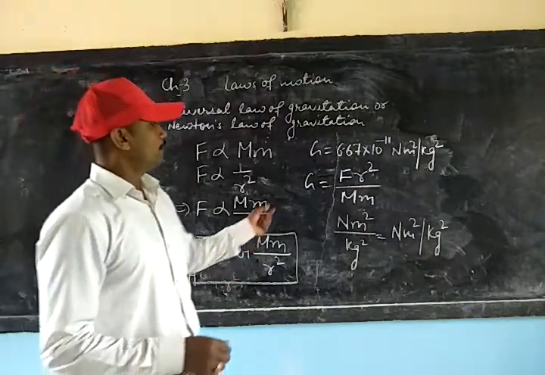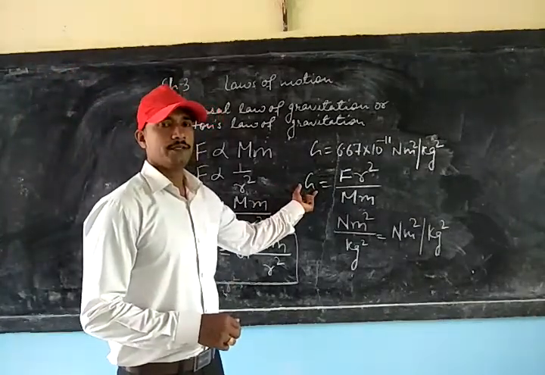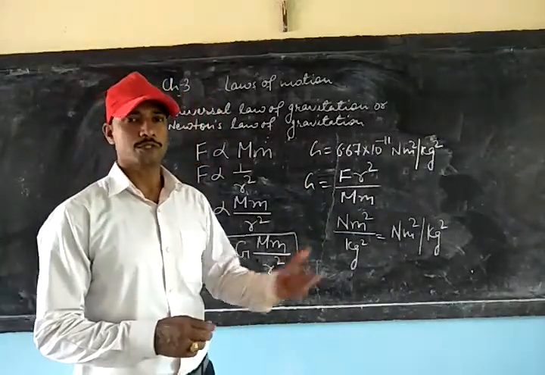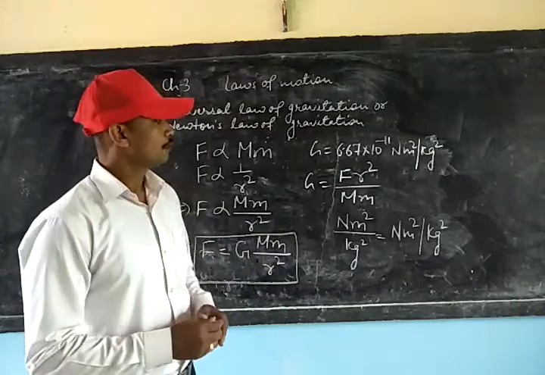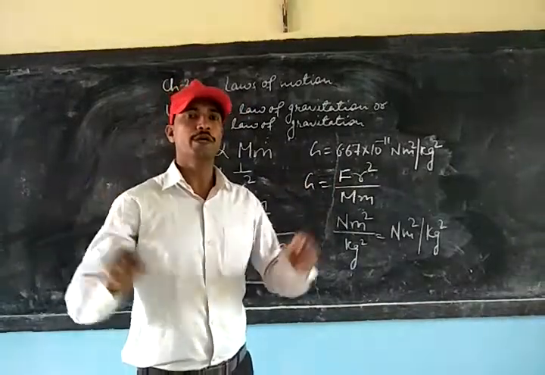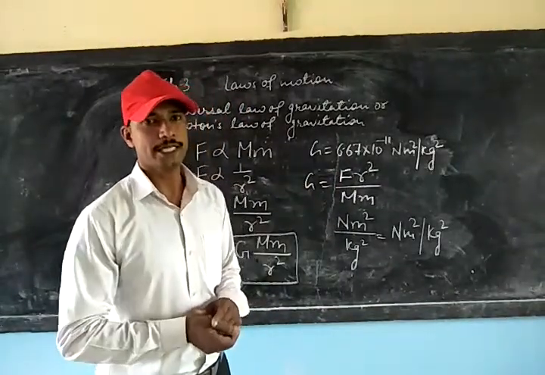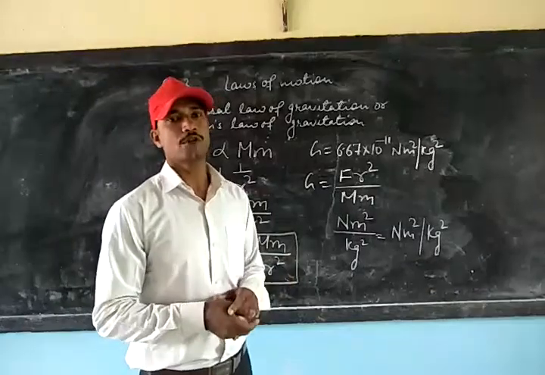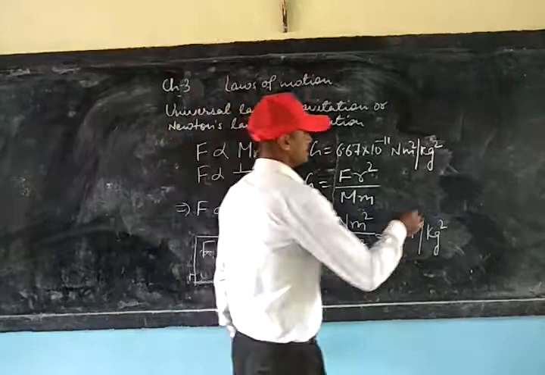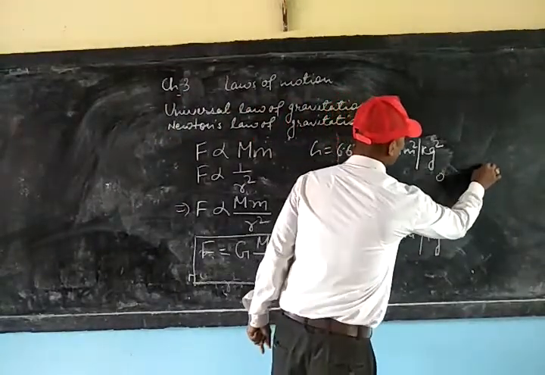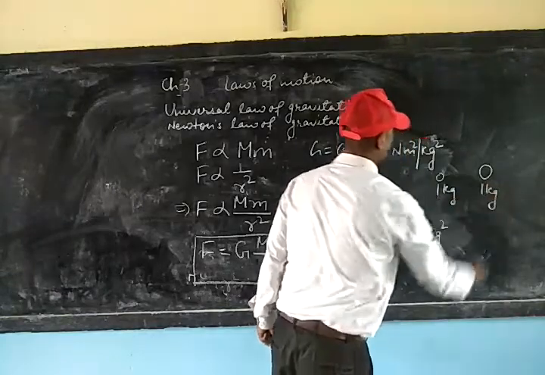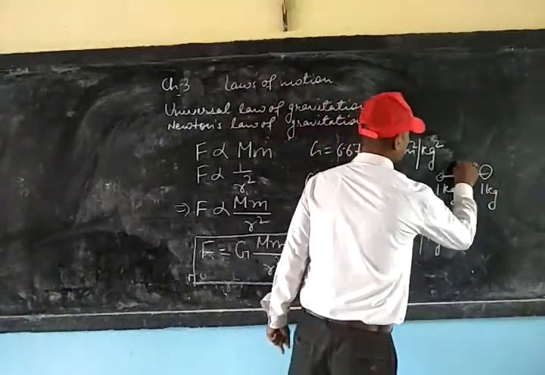Now when you see the value of G, this is actually equal to the force. It is numerically equal to the force of the two bodies of mass 1 kg when placed at a distance of 1 meter. Suppose we have the two bodies with mass 1 kg each, and suppose the distance is 1 meter.